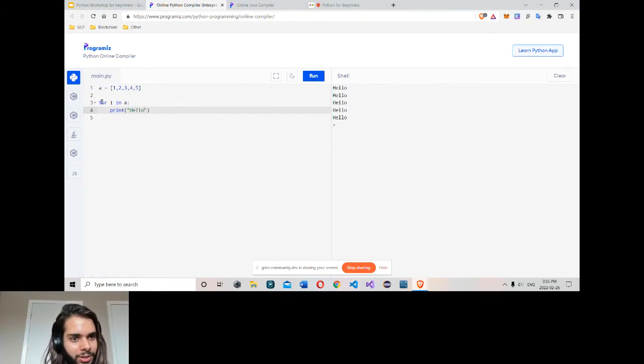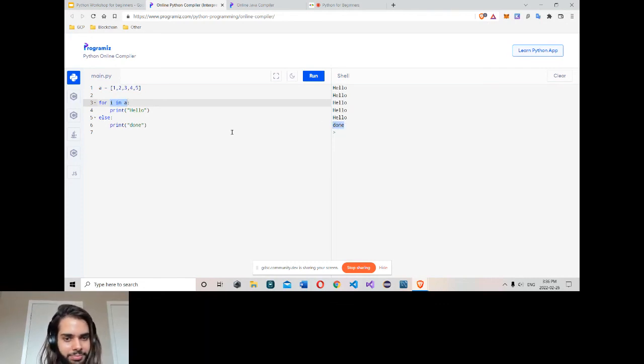same. In the language Java, we sometimes have a condition here, like a start index, condition, increment. The for loop in Python is more like for each. It's simply used to go over some collection. Also it has else. You can use else here. Else here print done. So we loop over every element, this condition got false, print done. So this is how it works.